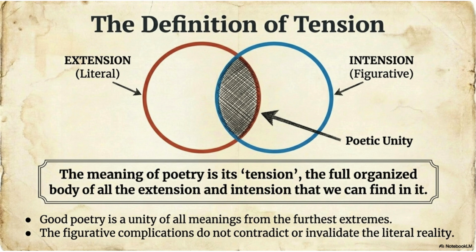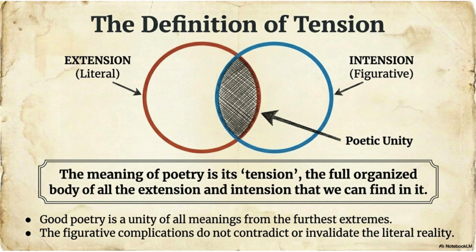Understanding the diagram, think of these circles as two forces working inside every great poem. The first force asks, what does the poem literally say? The second force asks, what does the poem suggest beyond the literal meaning? A great poem does not choose one over the other. Instead, it brings them together. The meeting point creates poetic power. That meeting point is tension.